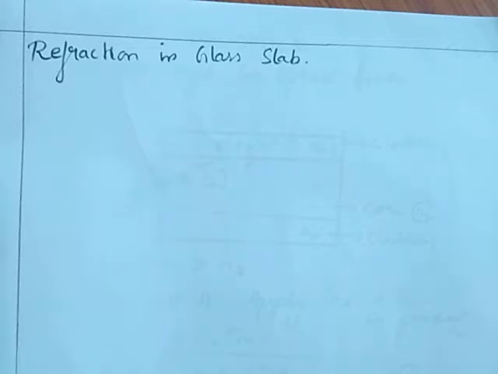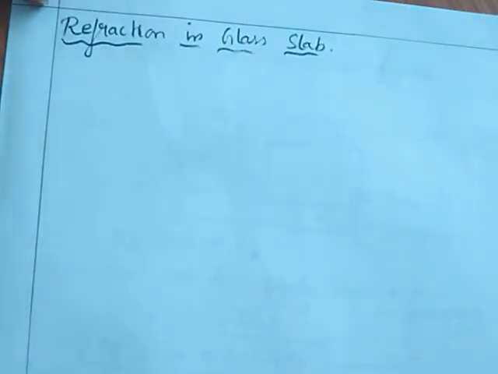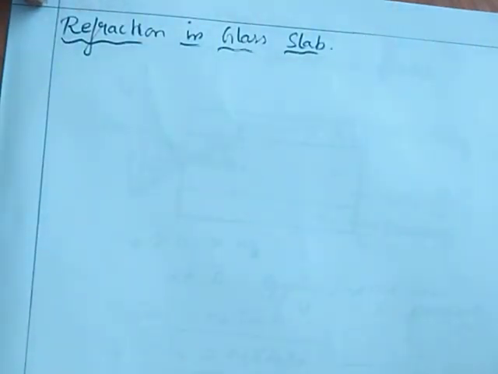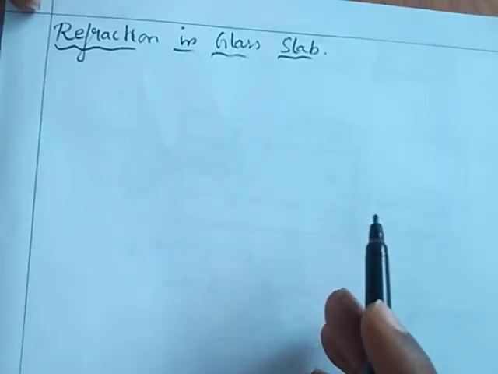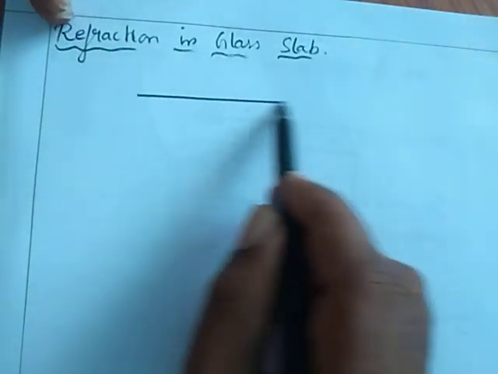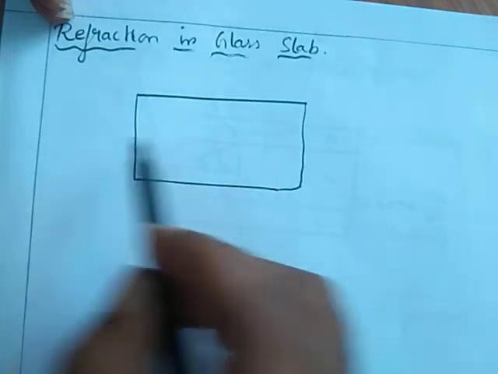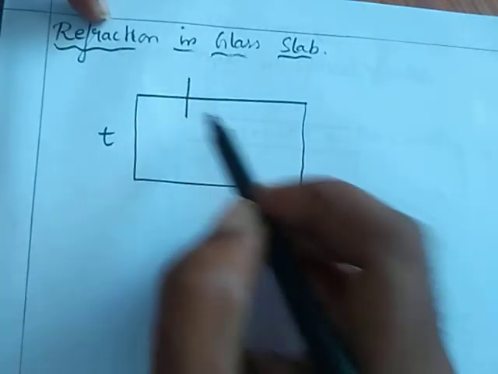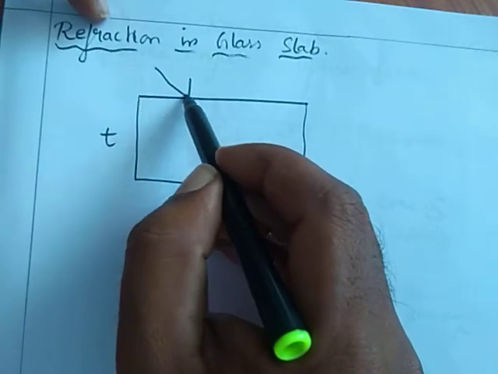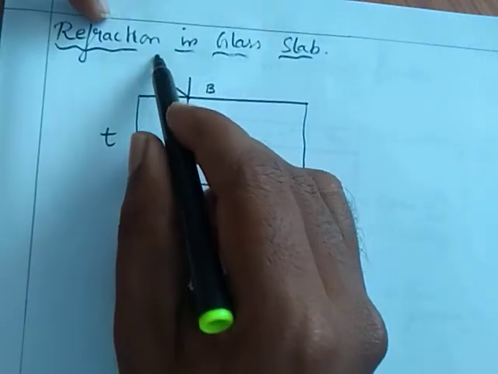Our next topic is refraction in a glass slab. We know that when light travels from a rarer to a denser medium, it will bend towards the normal, and when it travels from a denser to a rarer medium, it will bend away from the normal. Here I consider a glass slab of thickness T. Here there is an incident light at the point B. The ray is named as AB. It is an incident ray.